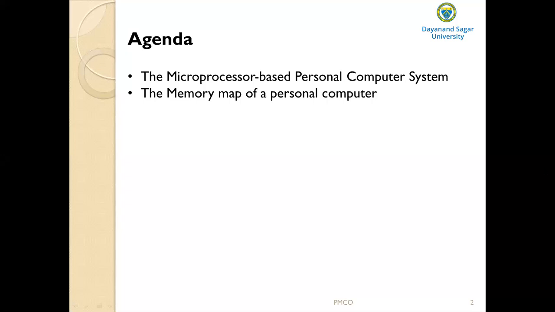So what is data bus? Data bus carries the data between the microprocessor and the other units. Then what is address bus? Address bus carries the memory address from the processor to other units. Then what is control bus? Control bus carries the control signals from the microprocessor to the other units. So this Intel 4004 has a 12-bit address bus, and it has a 4-bit data bus.